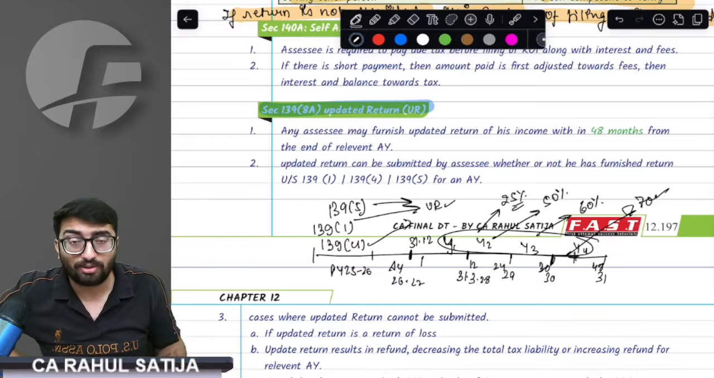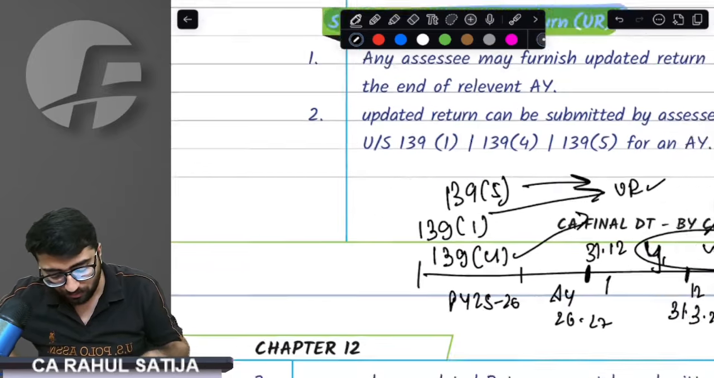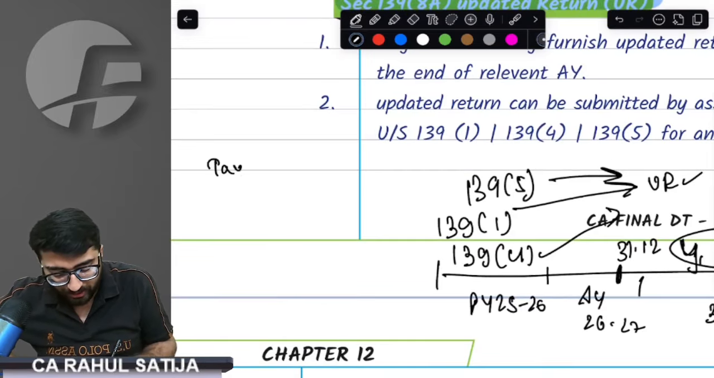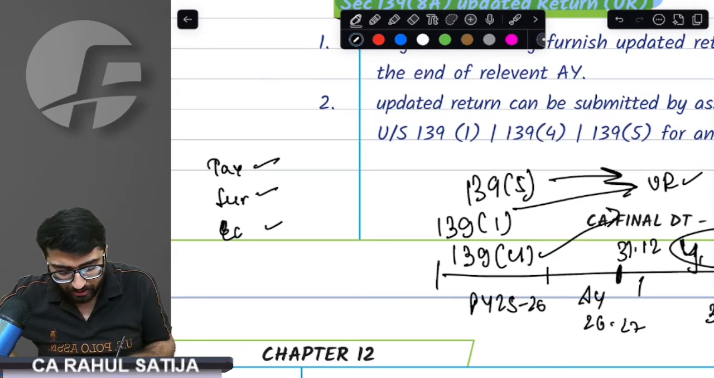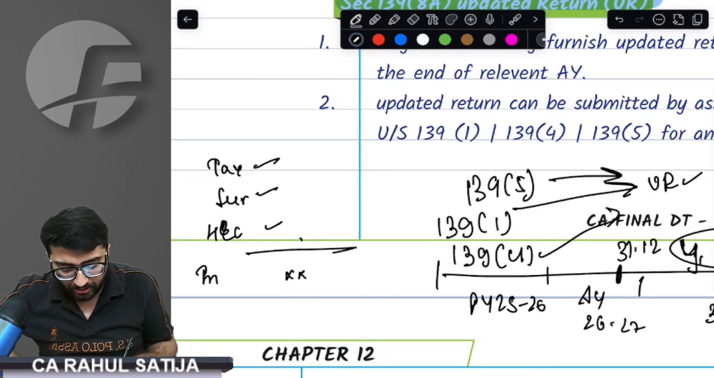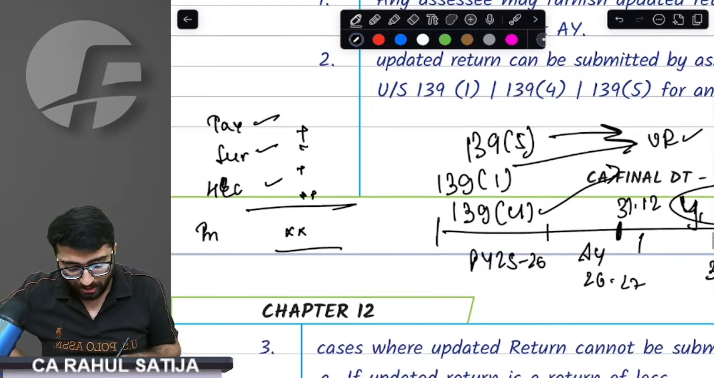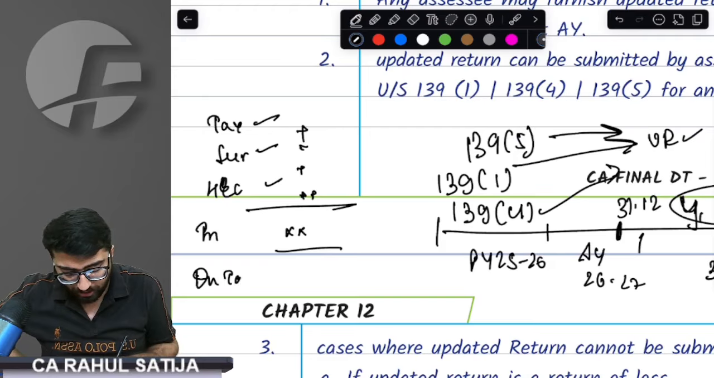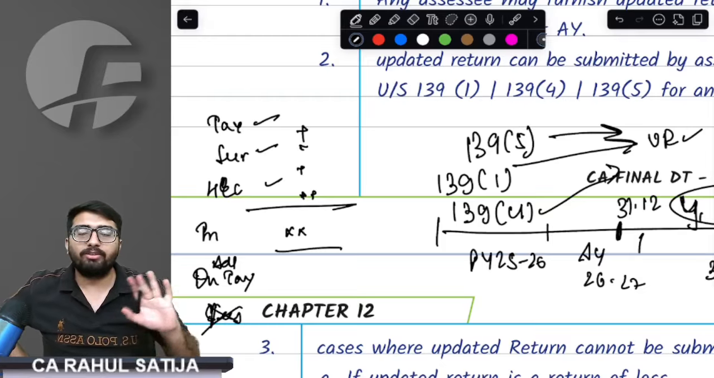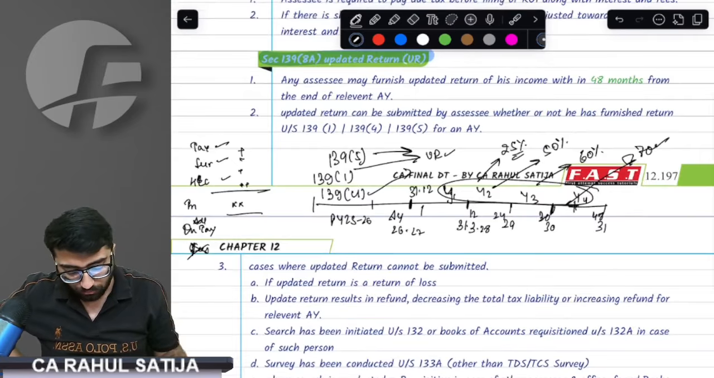And how these additional taxes are calculated, I'll tell you. Whatever the taxes are calculated, whatever the surcharge is calculated, whatever the education cess is taken, health and education cess, take that. Whatever the interest is calculated, take that. Everything summed up, that is the additional tax. Sir, fees is different. On fees, we do not pay additional taxes.